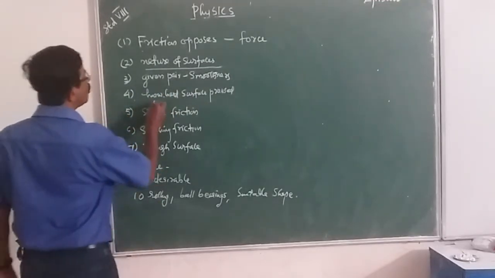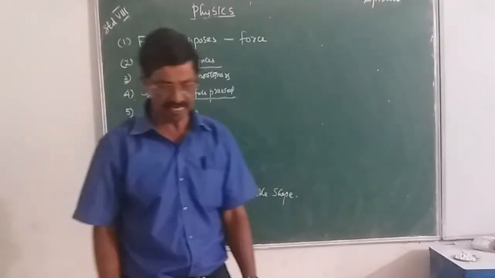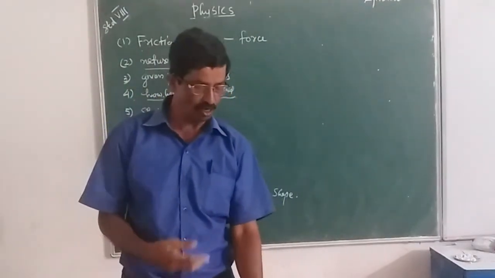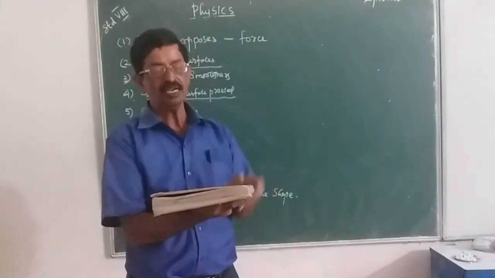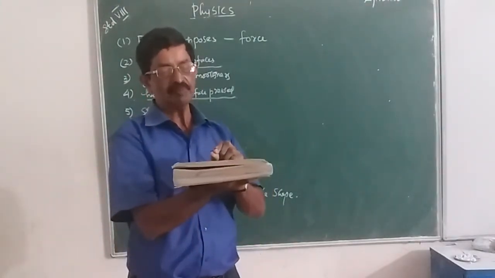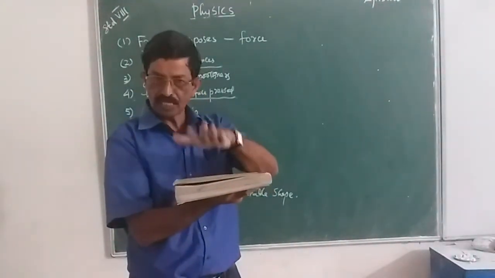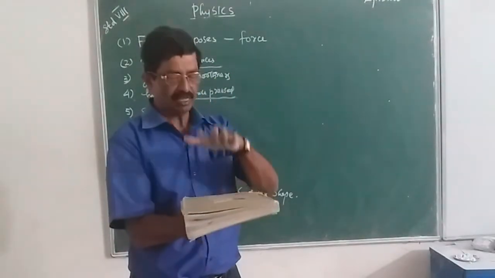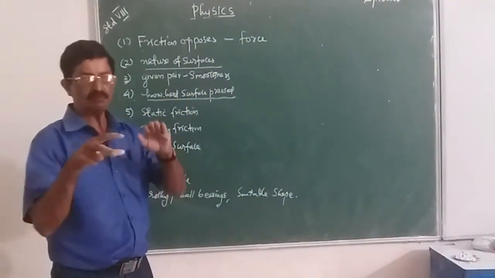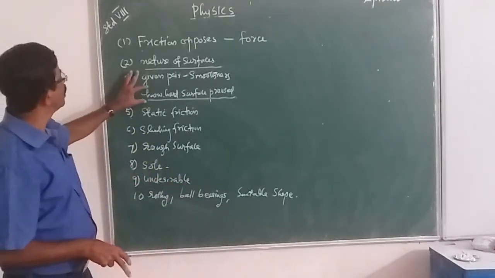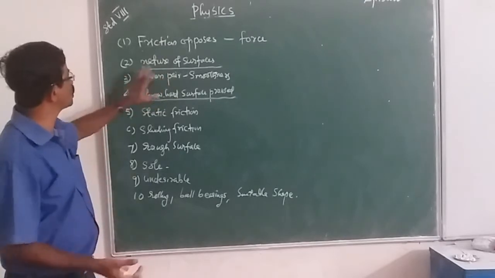Third thing you want to remember is how hard the surfaces are pressed together. Suppose one book is placed on a table, then we can pull it easily. If two or three more books are placed there, then that first book is more hardly pressed, and it is more difficult to pull. That means friction is more. So the harder the surface is pressed, the more the friction.